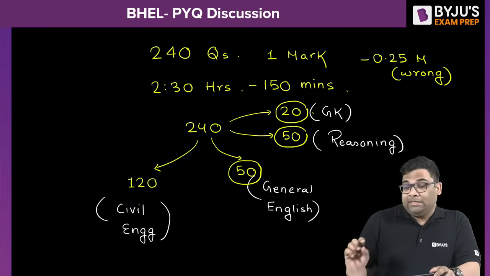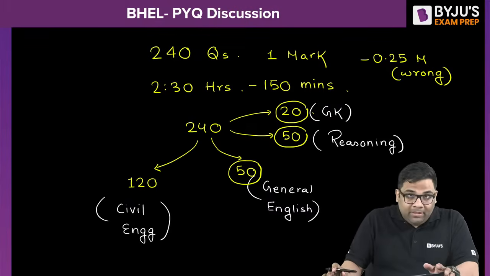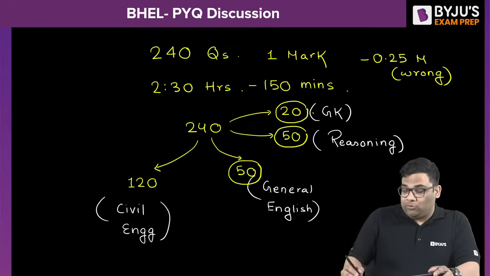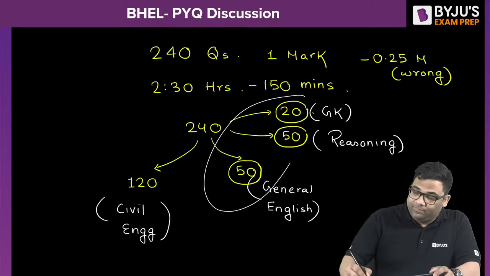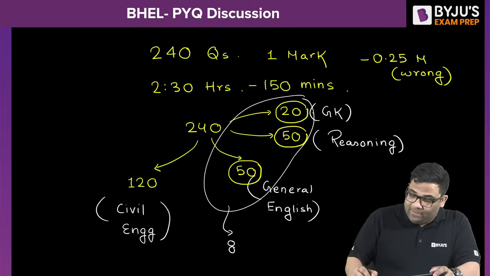The general English and reasoning are of medium to easy level, so you can easily score 80 plus from all these three sections, if you have practiced well.